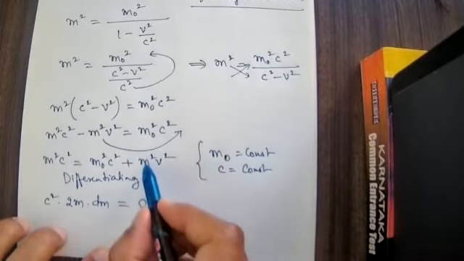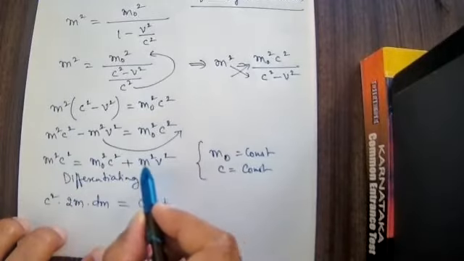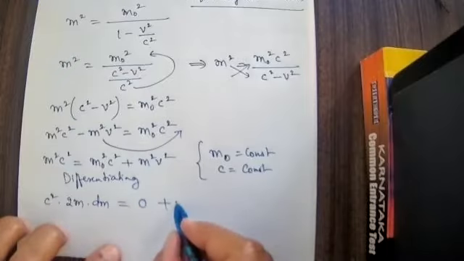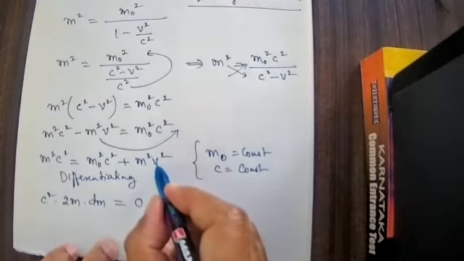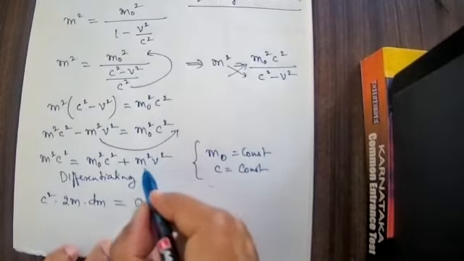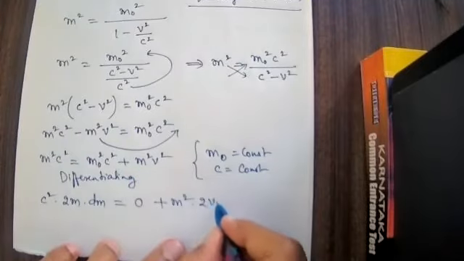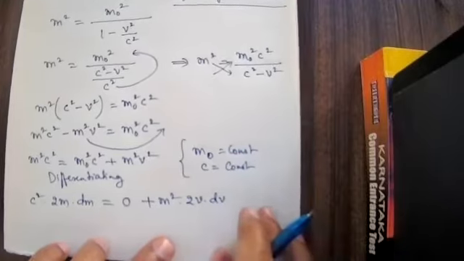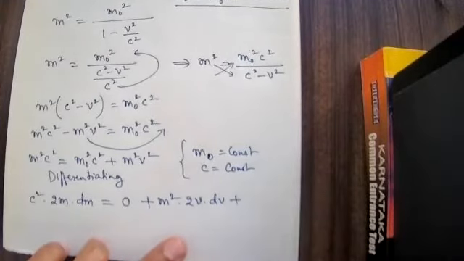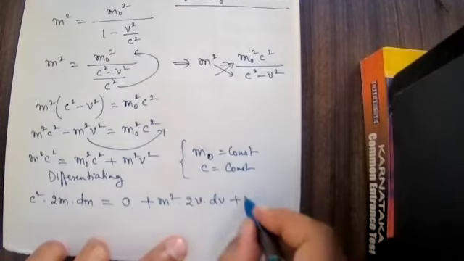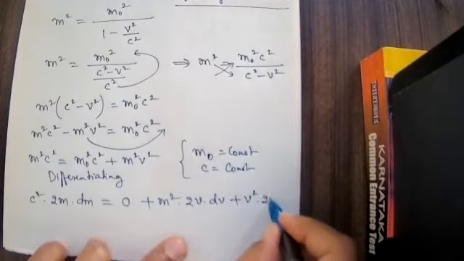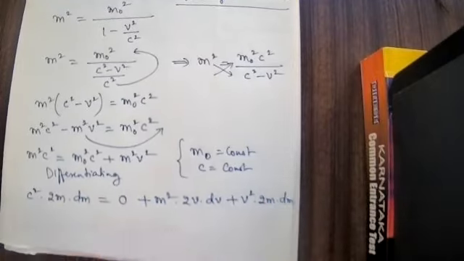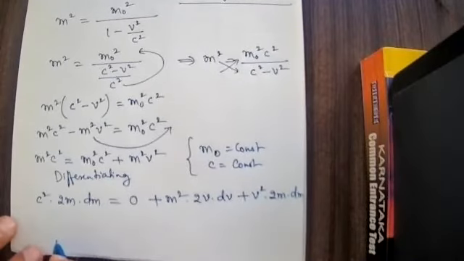Plus m square v square. Apply the product rule here. First m square I will select, multiplied by differentiation of v square. Product rule I said. M square into 2v multiplied by dv, plus here v square into differentiation of m square. Differentiation of m square is 2m into dm. So whatever we got as the answer, shall I write that one?